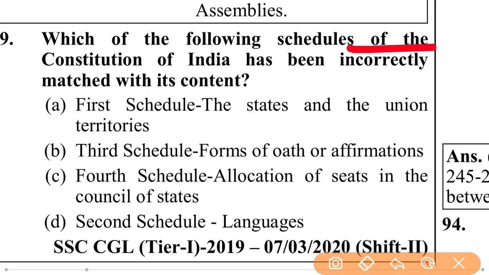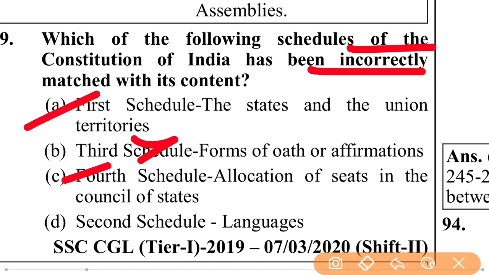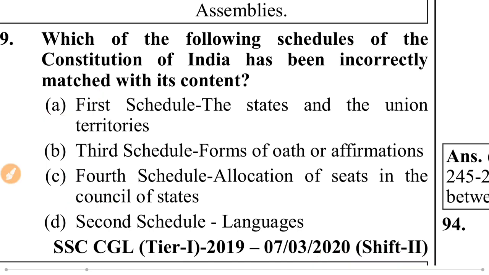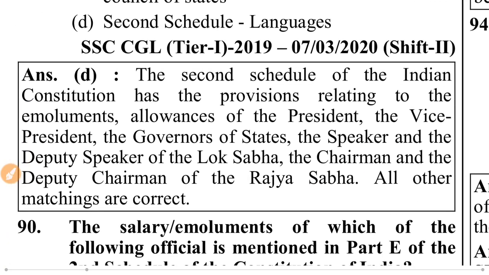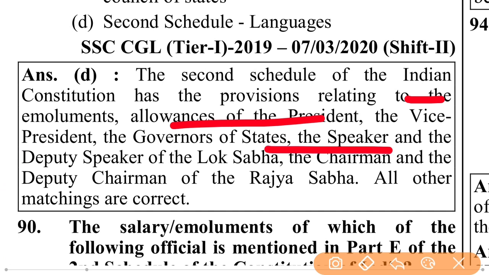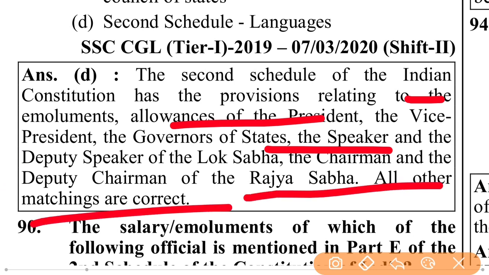Which of the following schedule of the Constitution of India has been incorrectly matched with its content? 1st schedule, the states and the union territories, right. 3rd schedule, form of oath or affirmation. It is wrong, I think so. 4th schedule, allocation of seat in Council of State. 2nd schedule is wrong, because the 2nd schedule of India Constitution has the provision relating to the emoluments, allowance of the president, the vice president and the governor of states, the speaker and the deputy speaker of the Lok Sabha, the chairman and the deputy chairman of Rajya Sabha. All other matchings are correct.